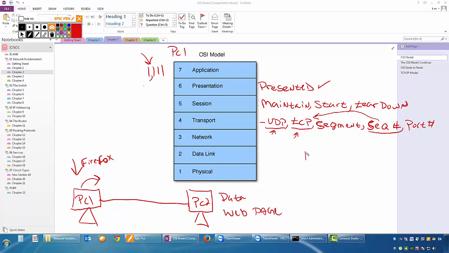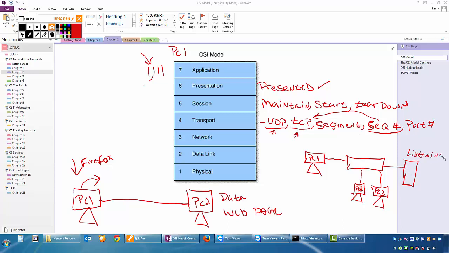So this is nice because if I have a PC sitting here, PC1, going into the switch, PC2, PC3, and I have a server sitting here. This server could be listening on port 1111, and these PCs are not.